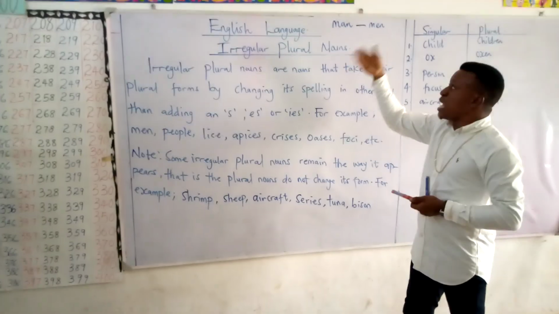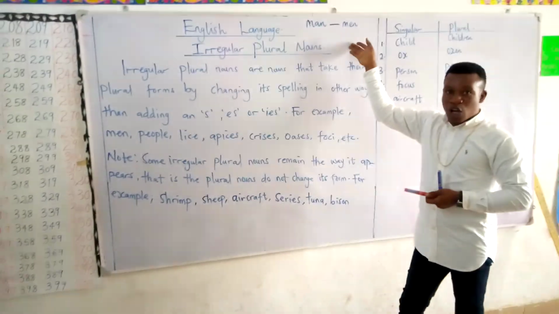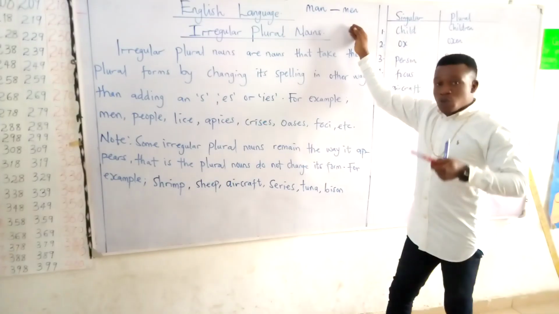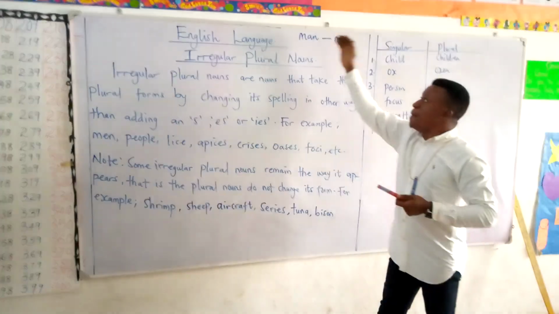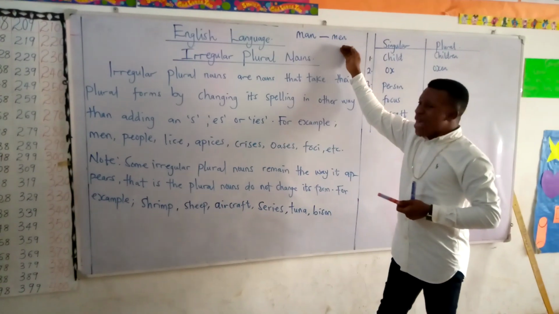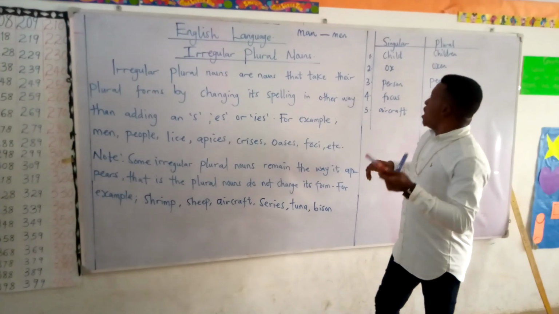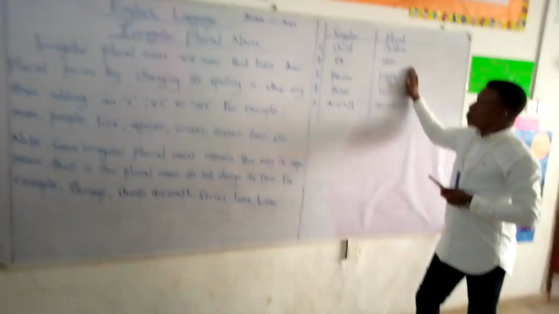So we cannot say man, mans. It's not correct. So this is an irregular plural. So in this case, it must change its spelling pattern. Man, men.